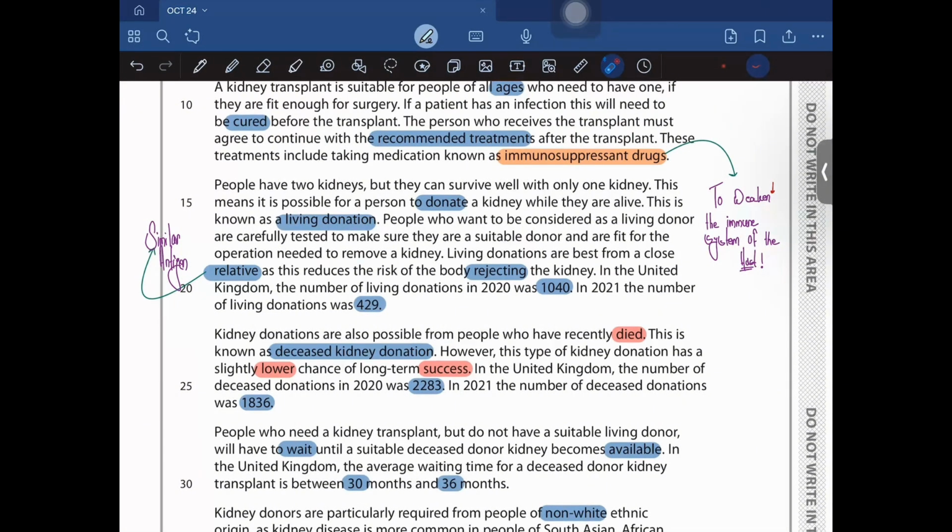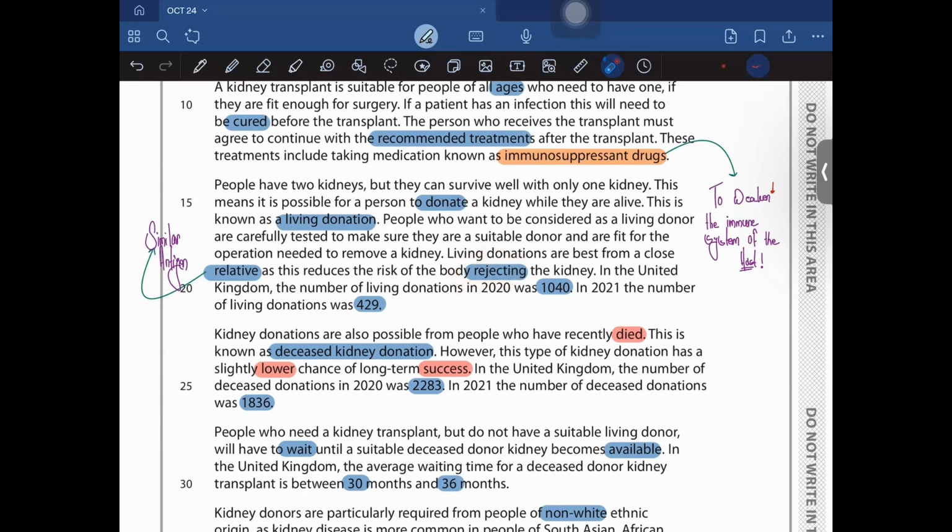Living donations are based from a close relative, right? Because they are going to have similar antigens when compared with the patient, as this reduces the risk of the body rejecting the kidney.